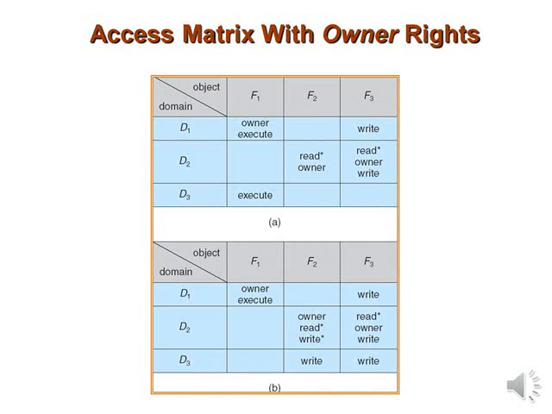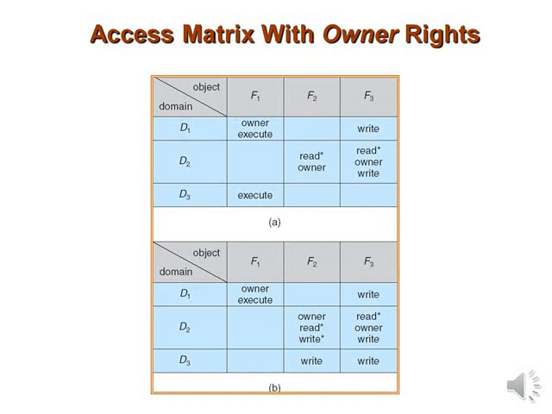Now in the first figure, d1 is the owner of f1. So d1 has removed the execute option from d3. At the same time, d2 has the owner option for f2 and f3.